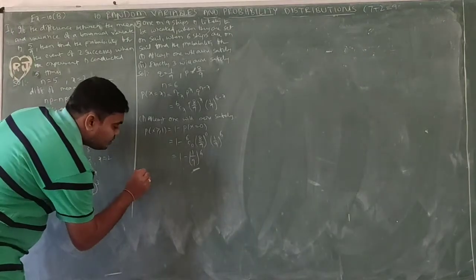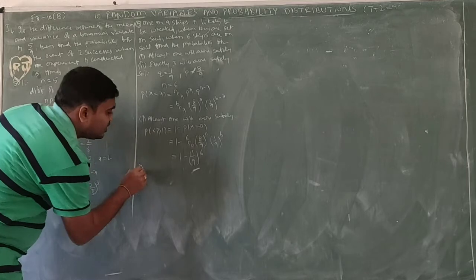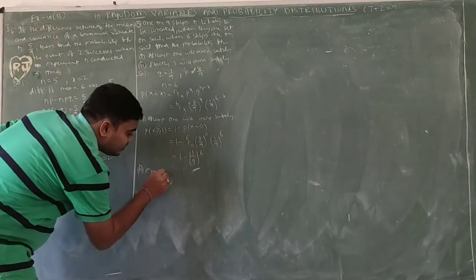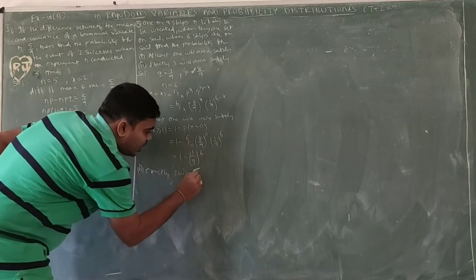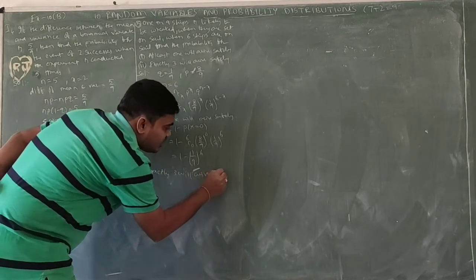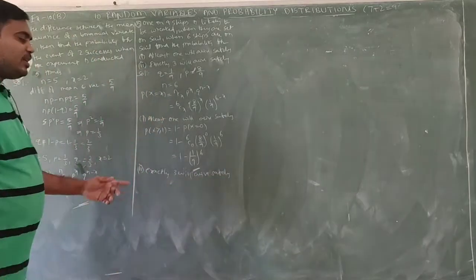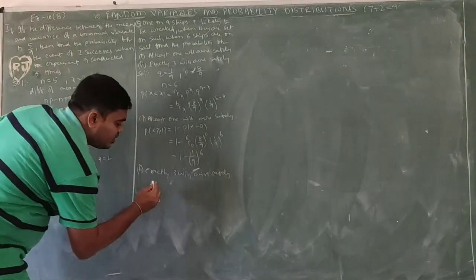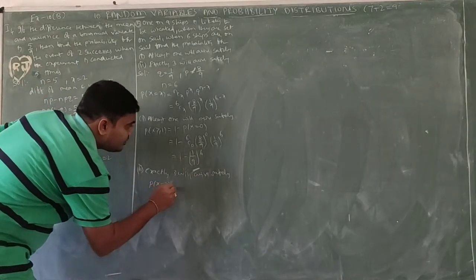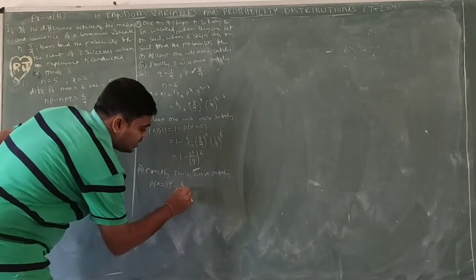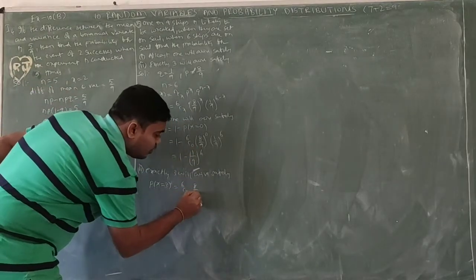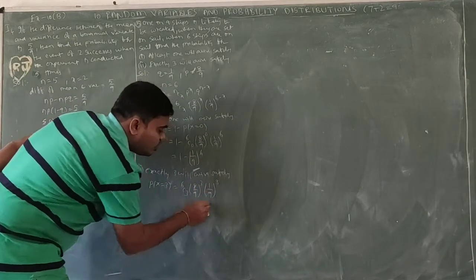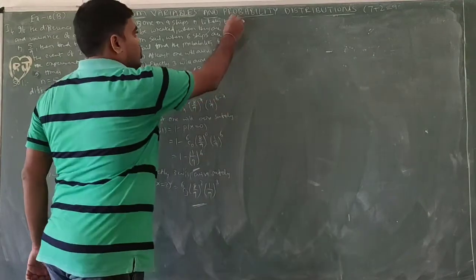Next, the second: exactly 3 will arrive safely. If exactly 3 arrive safely, then P of x equals 3, which is 6C3 (8/9) whole power 3 (1/9) whole power 6 minus 3, which is 3. So this is the required solution.